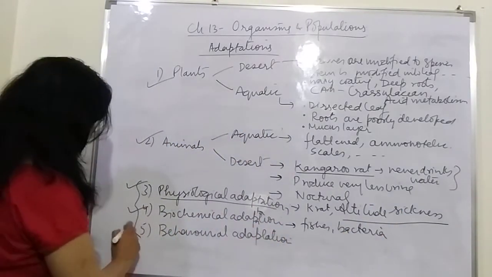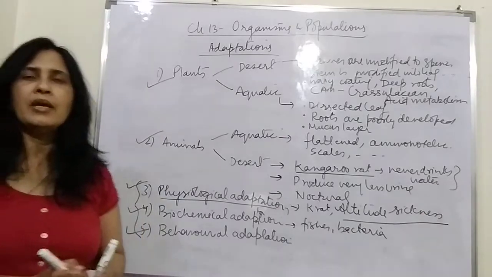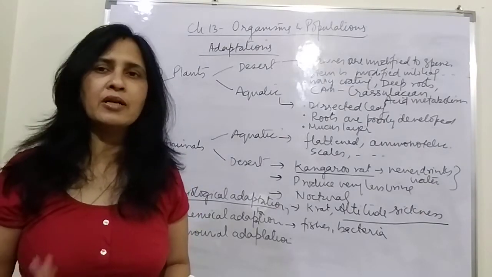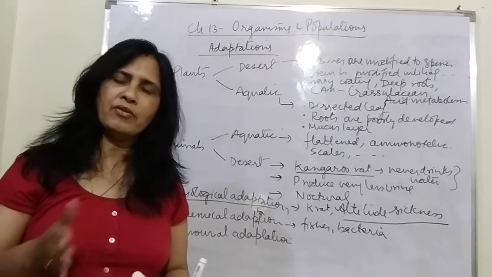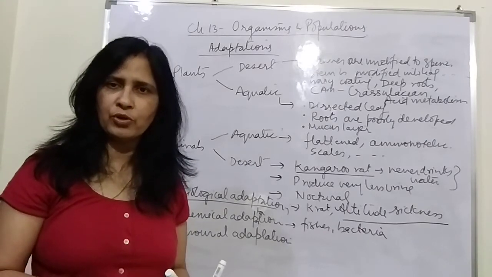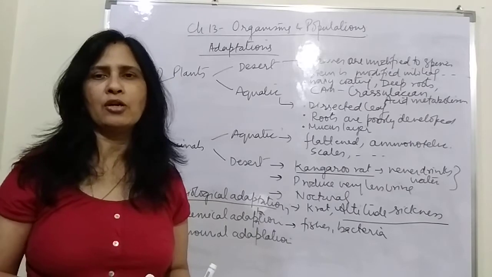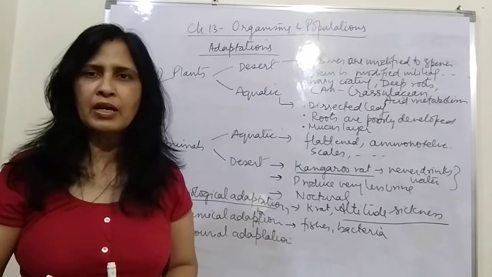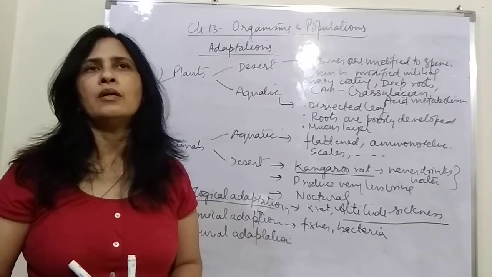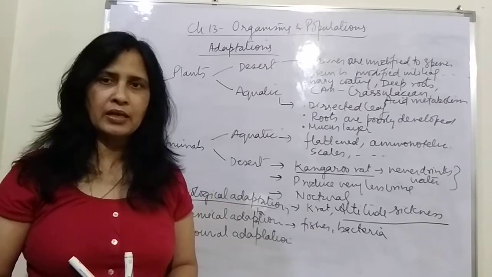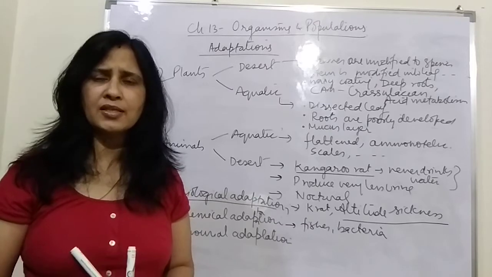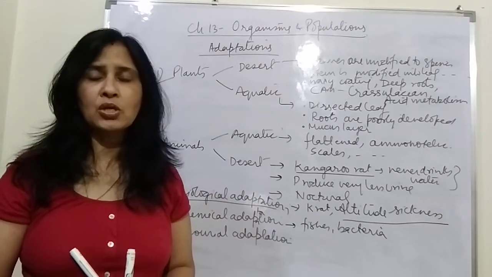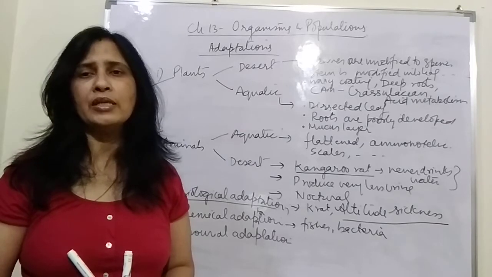Then next is the behavioral adaptation. Behavioral adaptation is where there is a change in the behavior of the organism when the environmental condition changes, and when it reverts to the original condition, then they again come back to their previous behavior. So their behavior keeps on changing depending on the environmental condition. For example, you must have seen crocodiles. They bask in the sun, they open their mouth and they absorb a lot of heat from the sun during the winter season or when there is cold.